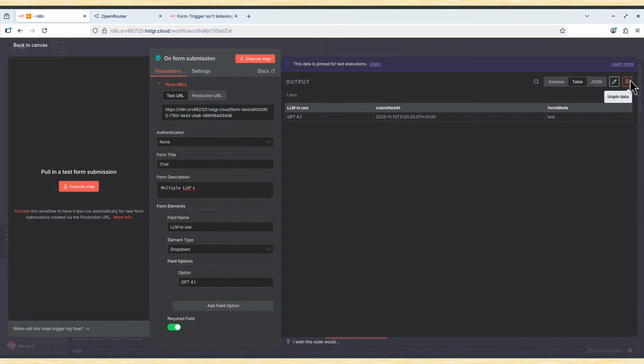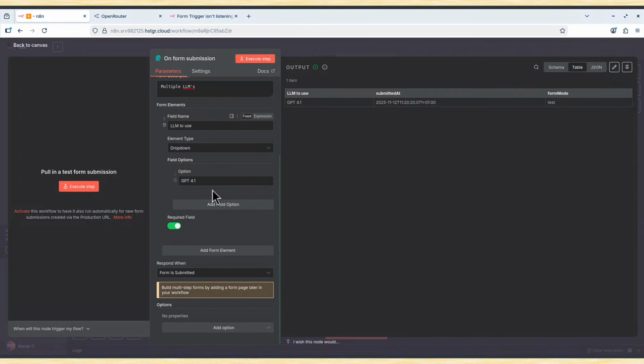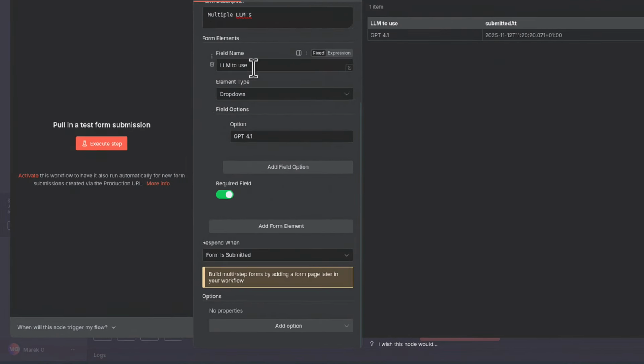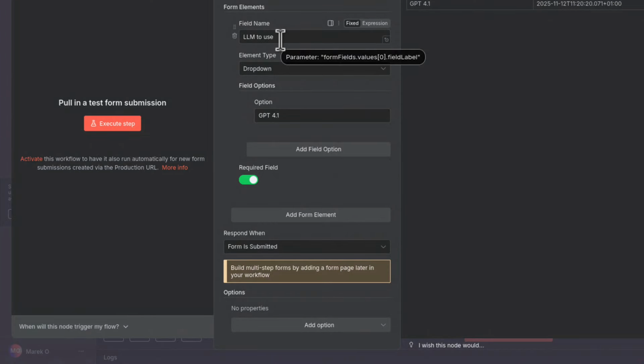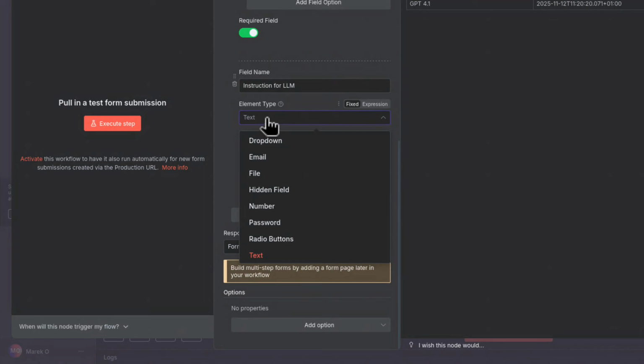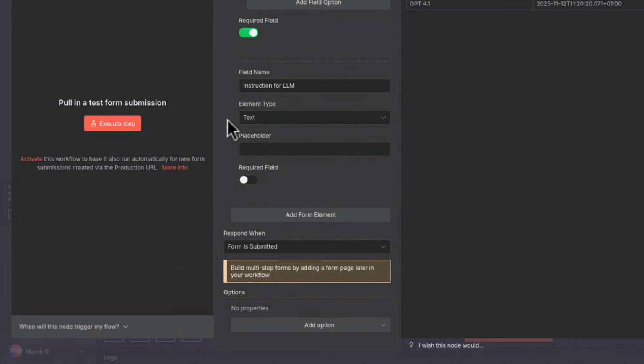Or you know what, maybe not yet, because we want to add some more elements. We've got that form element LLM to use. That will let us choose GPT-4.1, for example, but we also need a field for our instruction for the GPT-4. So I will add another form element here. I will call it instruction for LLM. Element type, this time it can be text, where I can ask my LLM some questions or provide some instructions, yes. And in the placeholder, I will just say type here. And I will also make it required field.